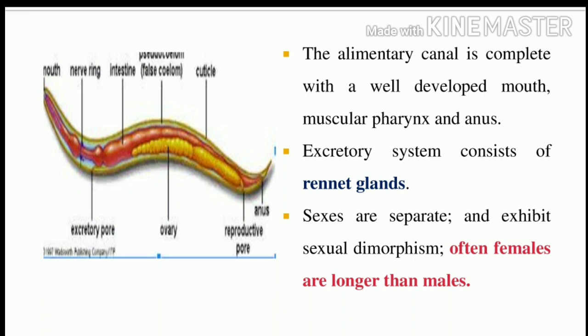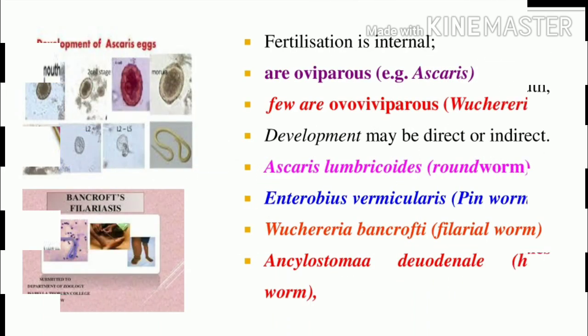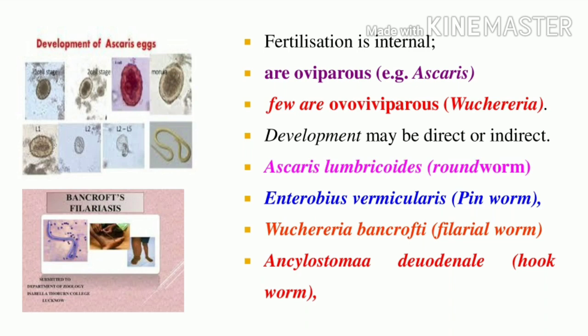Often females are longer than the males. Note it: in Aschelminthes, the females are always longer than the males. So how can we identify male and female? The female is longer compared to the male. Can you understand? The fertilization is internal fertilization. In this condition, one is oviparous and another is ovoviparous. What is the difference between oviparous and ovoviparous?